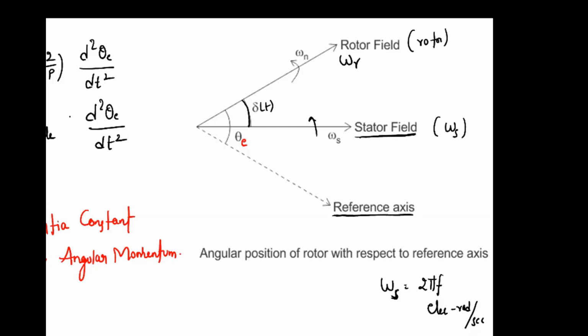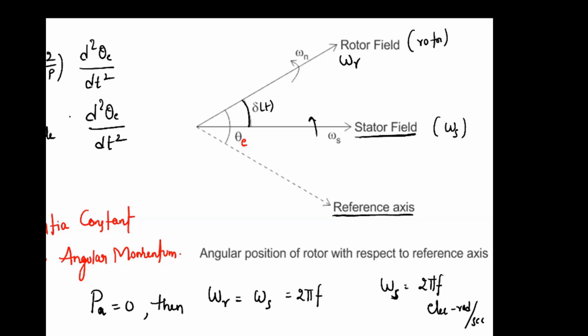When Pa is 0, when there is no accelerating power on the shaft of the rotor, then the rotor angular velocity is equal to the stator field angular velocity. Both are equal to 2 pi f radians per second.